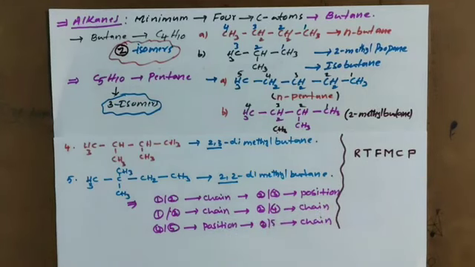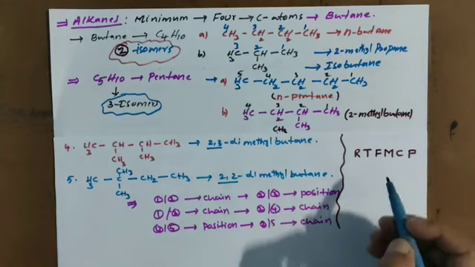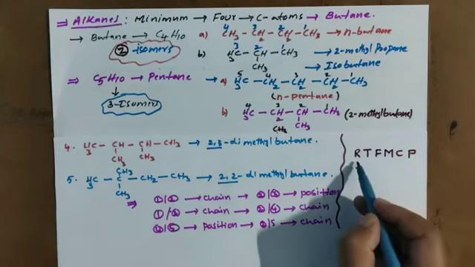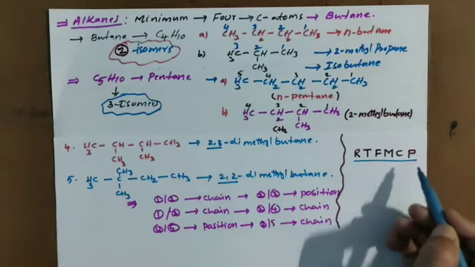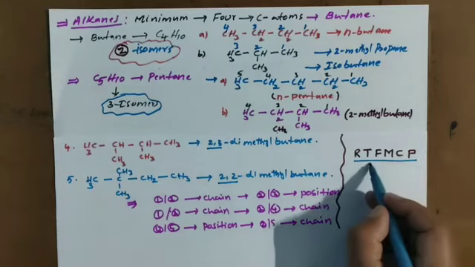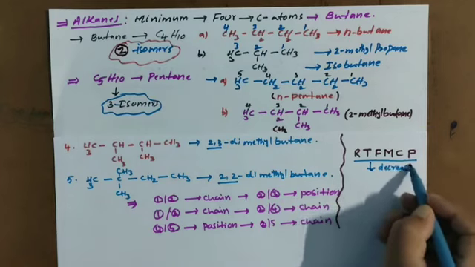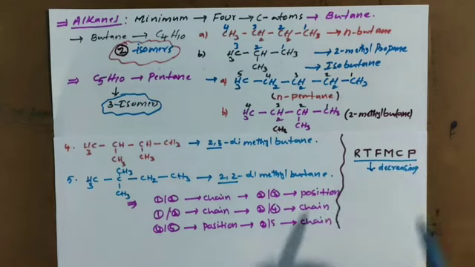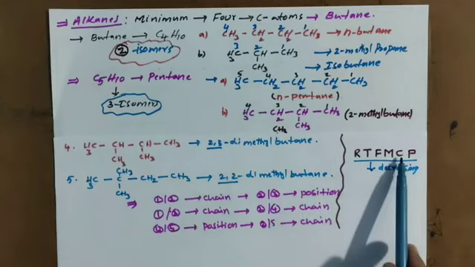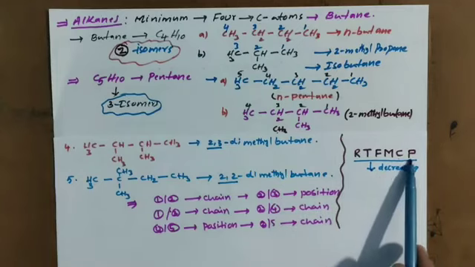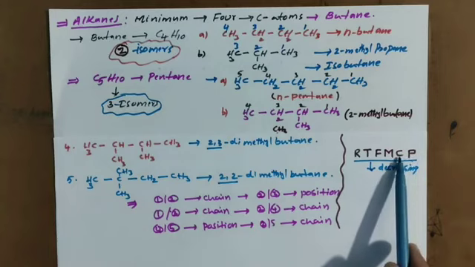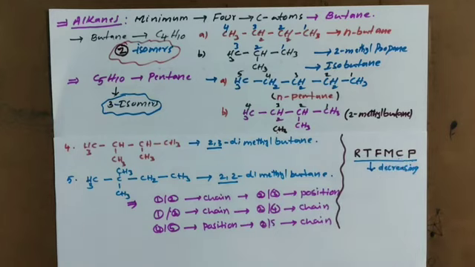This is only structural isomers. Ring, tautomers, functional group, metamers, chain, position. This is the priority order, decreasing order. Decreasing order means if any compound has chain isomer and position isomer both, you have to give the priority to chain isomers.